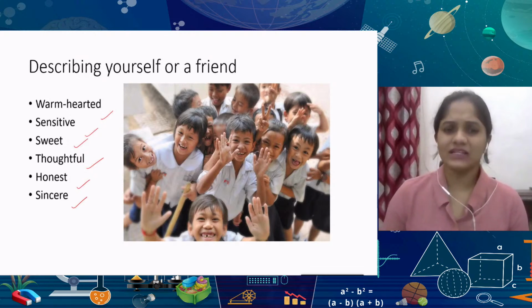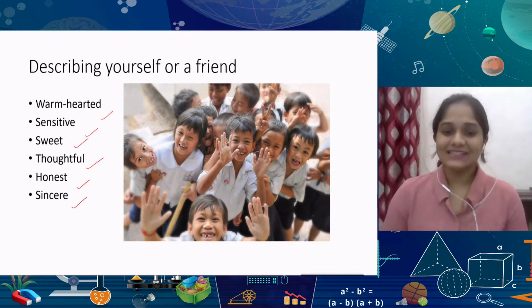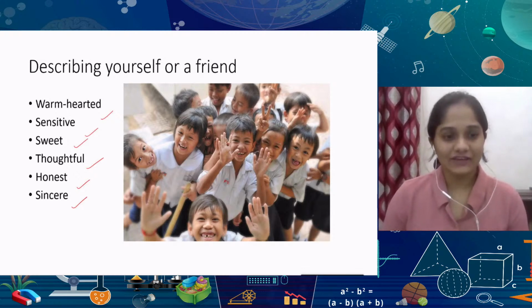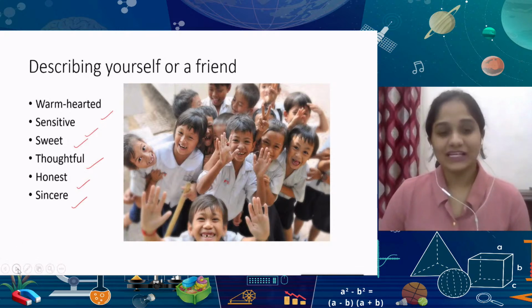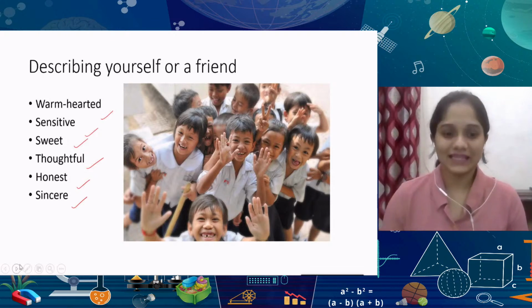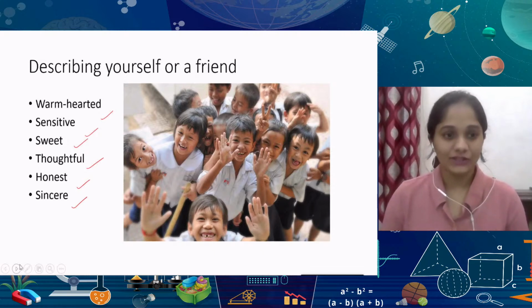If you're being a little bit more honest, maybe you can describe yourself as a little bit lazy. These are also things that are very valid to learn about a person. So when you're describing yourself, think about the various adjectives you would use. Where something like this may come in handy, you may have to introduce yourself to a new class, in front of your classmates.